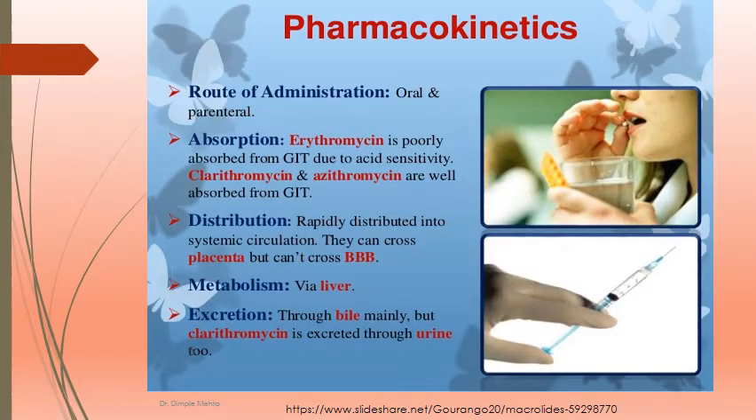The pharmacokinetic profile: route of administration can be oral and parenteral. Absorption of erythromycin by oral route is poor from GIT due to acid sensitivity. Clarithromycin and azithromycin are well absorbed from GIT. Distribution is rapid into the systemic circulation. They can't cross the blood-brain barrier, but they can cross the placenta, so they should not be given during pregnancy. Metabolism is by liver and excretion is through bile mainly, but clarithromycin is excreted through urine also.